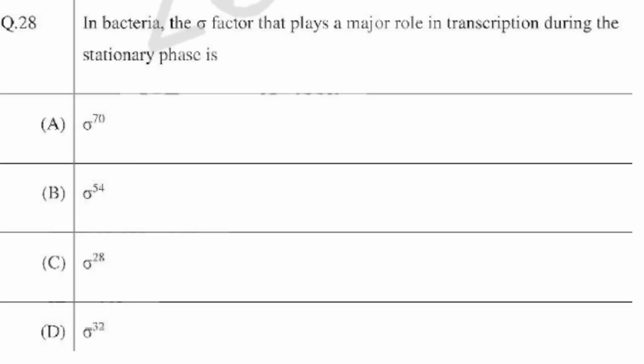Then next one. In bacteria, the sigma factor that plays a major role in transcription during the stationary phase is. So during the stationary phase, the sigma factor is sigma 28. Answer is option C.